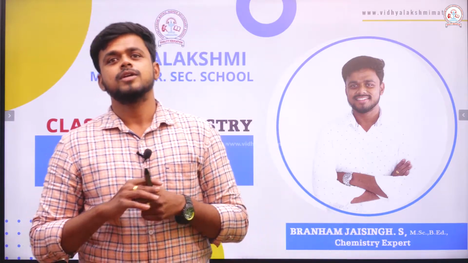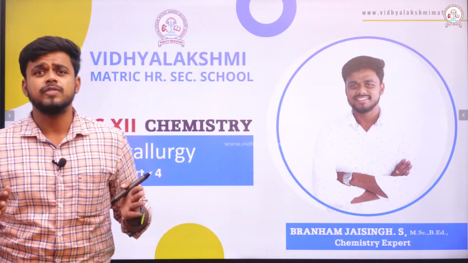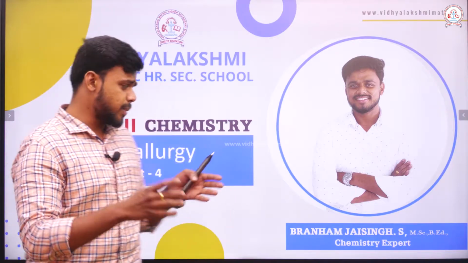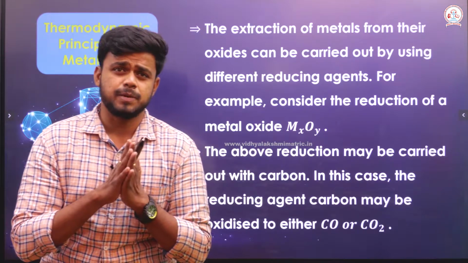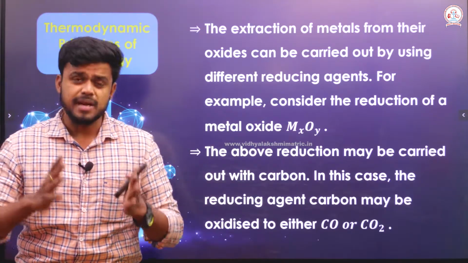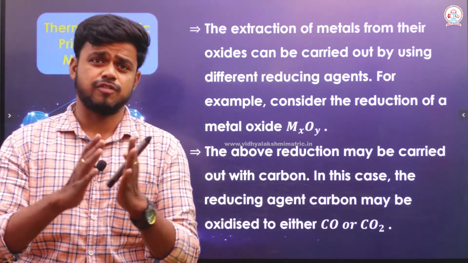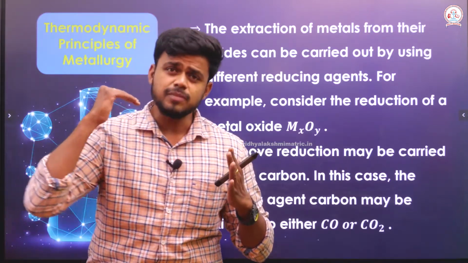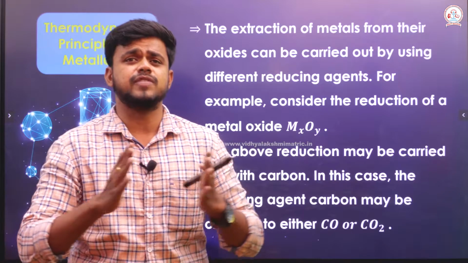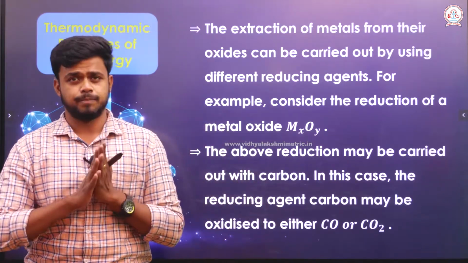Today, we are going to deal with the thermodynamic principles in metallurgy. Metallurgy deals with the extraction of a metal from its ore. From the previous methods that we have seen, we are able to arrive at a metal oxide.